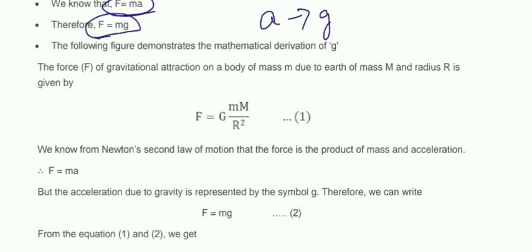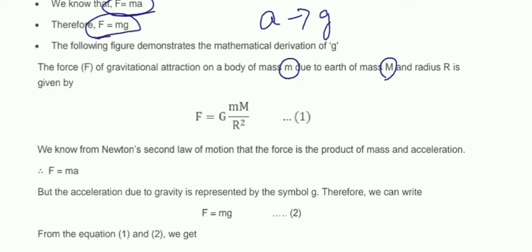Now look, the force of gravitational attraction of a body of mass m due to earth of mass capital M. The mass of the object is small m, the mass of the earth is capital M, and the radius is r.